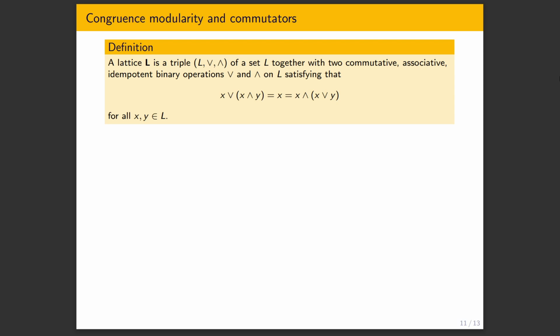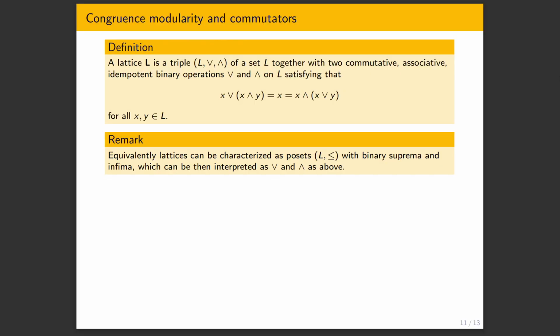Now, lattices, not to be confused with lattices as discrete subgroups of R^n. They are these order theoretic algebraic structures, which can be characterized as follows. So a lattice, we can think of as some set together with two binary operations, this upside-down V and this V, which usually are read as join and meet, like union and intersection, or supremum and infimum. And these binary operations need to be commutative, associative, idempotent, and they need to satisfy this sort of compatibility known as absorption.